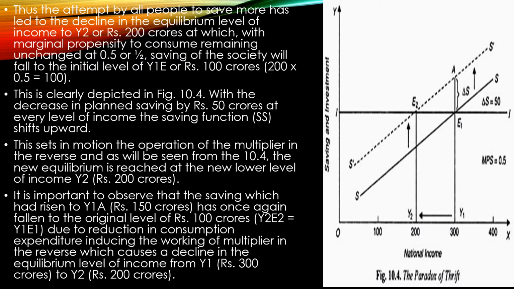And this sets the operation of the multiplier in the reverse order, as you can see in the figure. And it is important to observe that the saving, which has risen to Y1A, has once again fallen to the original level of 100 crores. You can see that there is a reduction in consumption expenditure, inducing the working of the multiplier in the reverse order.